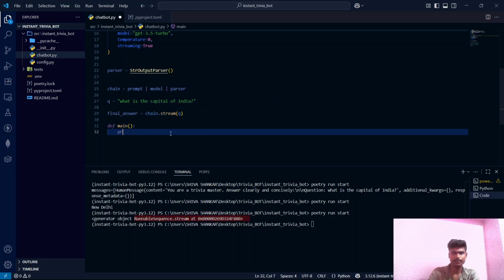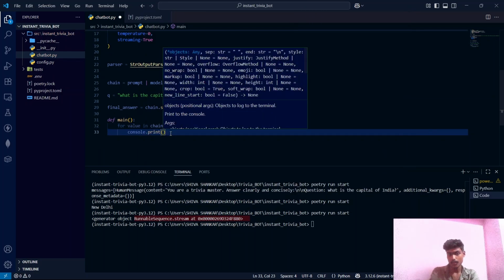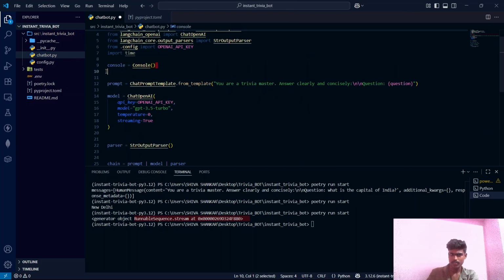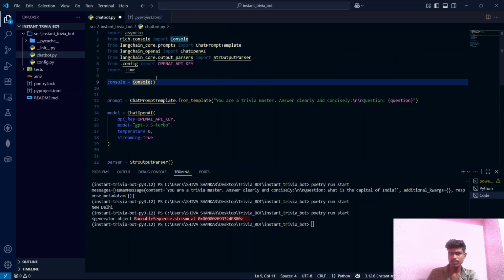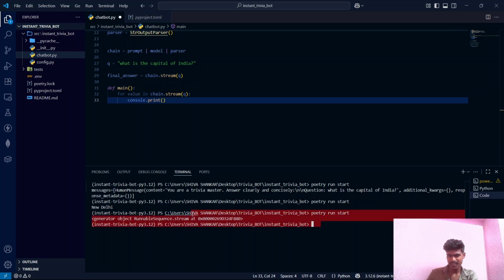Let's do it. Console.print. Now we are using the console object, guys. This console object is what we have initialized here. This is imported from the rich.console package. Its purpose is to beautify the text inside this terminal, because everything looking white is not easy to look at and understand, guys.